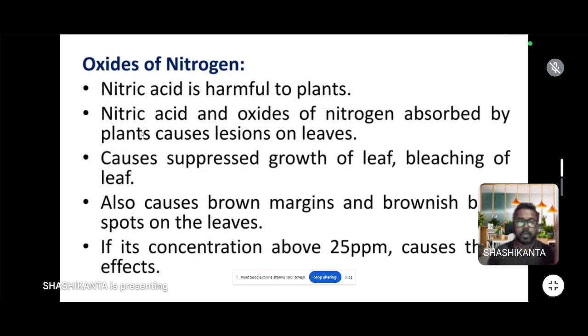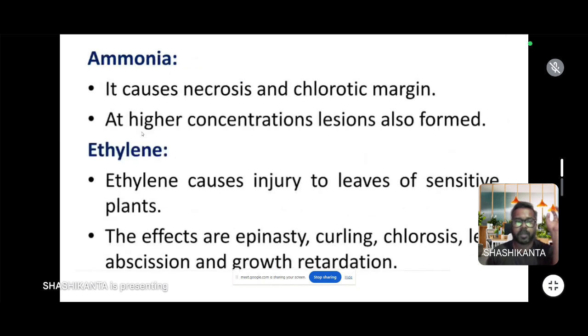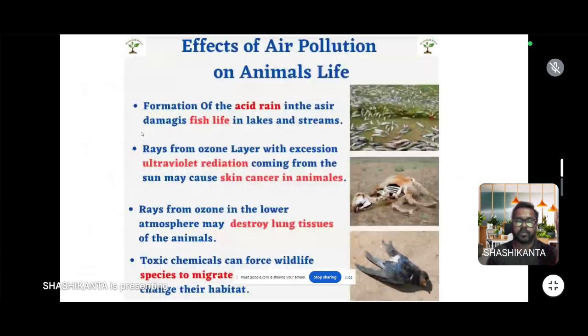In case of oxides of nitrogen, they are very harmful to plants and suppress the growth of leaves. They cause marginal browning of the leaf and brownish-black spots on the leaf. In case of ammonia, it also causes necrosis, and chlorotic margins of the leaf form at a higher concentration. In case of ethylene, it affects the leaves, causing curling, chlorosis, leaf abscission, and growth retardation of the plant.